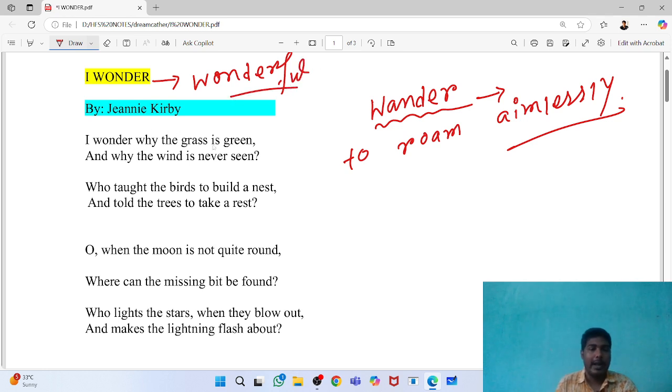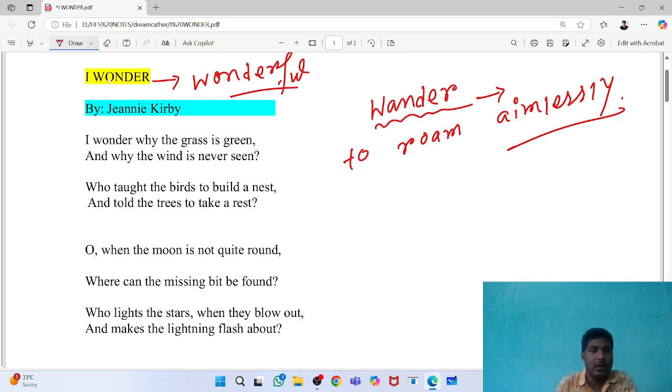So let's start. This poem is a poem of innocence and utmost imagination. Here all the thoughts, all the questions that will come, we will see in the poem. They are nothing but the imaginary questions that often come and visit a child's mind.